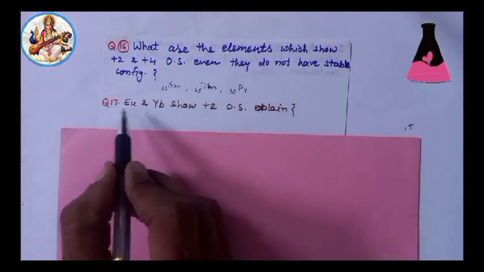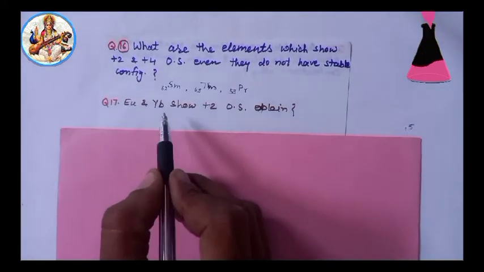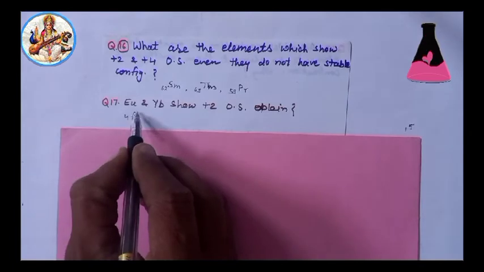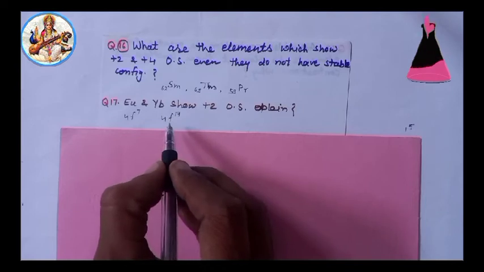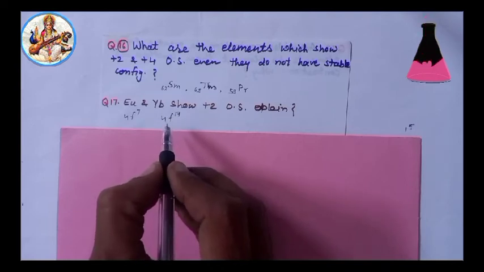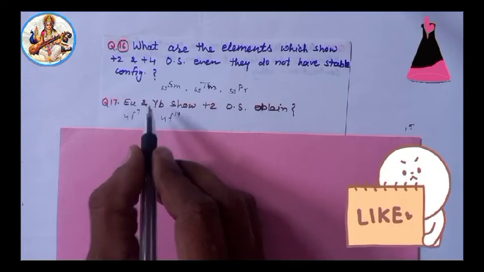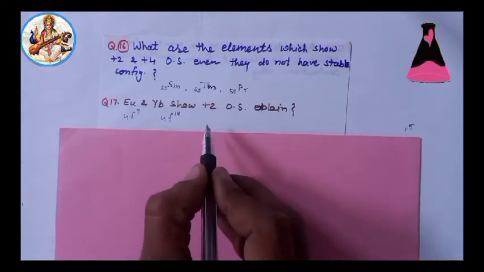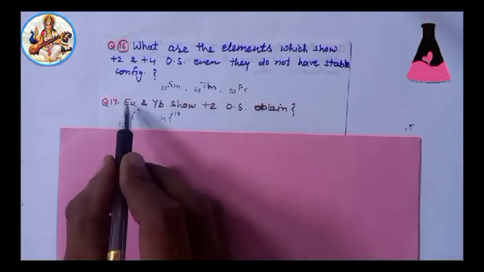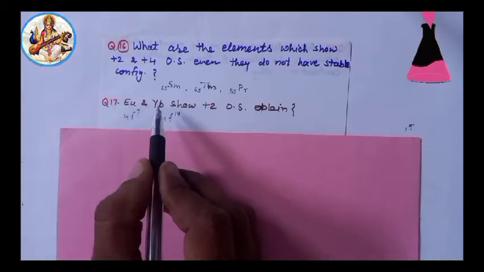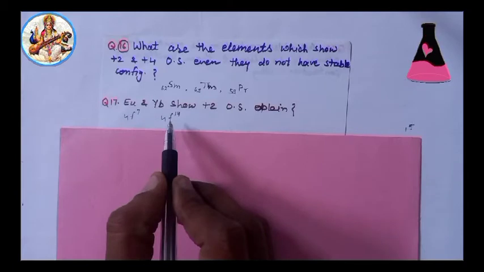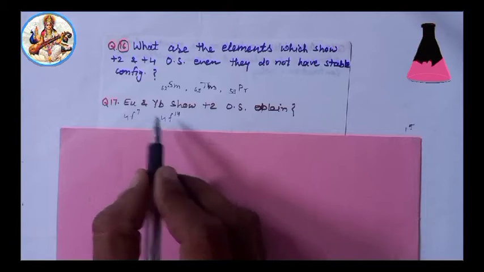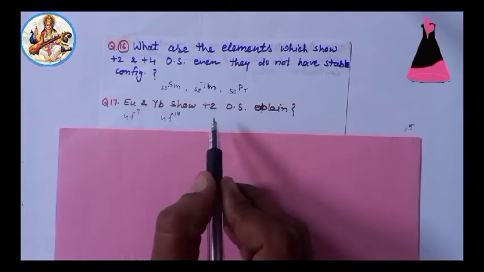Answer: Eu2+ and Yb2+ have 4f7 half filled and 4f14 full filled stable configuration respectively. Thus, they show +2 oxidation state.